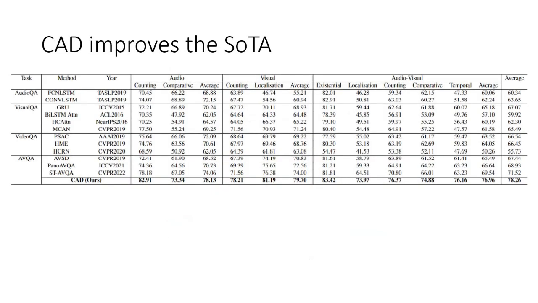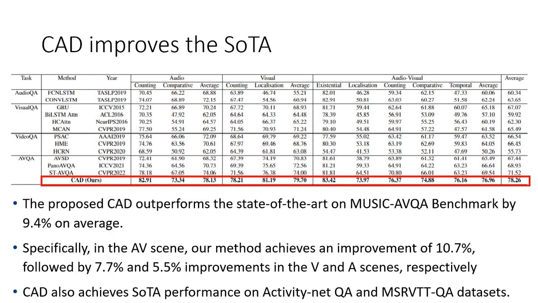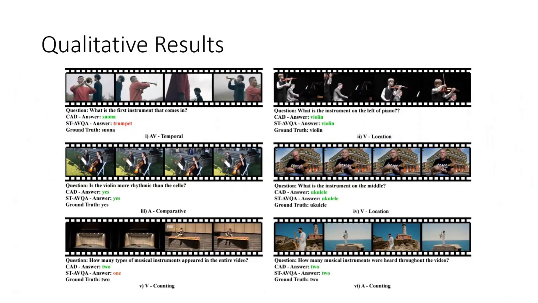Now, our method improves on the state of the art. How much does it improve? It improves around 9.4% on Music AVQA. Specifically, it improves 10.7 on the audio task, 7.7 on the visual task, and 5.5% on the audio-visual task. Next is our testing on other datasets, which are ActivityNet QA and MSR-VTT QA. Our method improves on them as well.